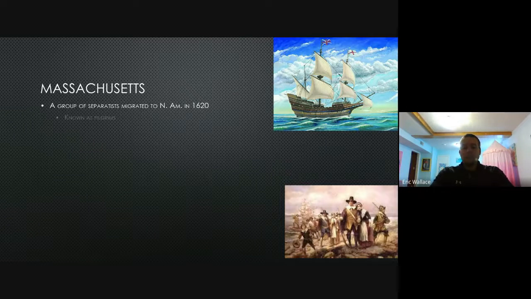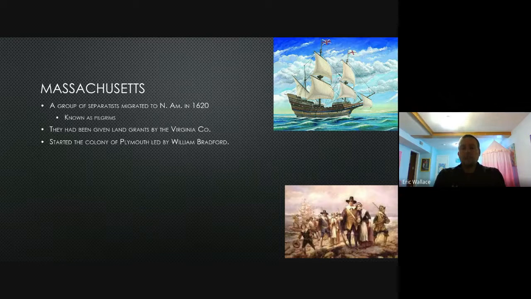These individuals are known as pilgrims. Okay, and I know you talked about pilgrims before. There have been millions of pilgrims throughout history. A pilgrim is just someone who is moving or fleeing for religious reasons. So anybody that leaves one country to go to another because they're being persecuted because of their beliefs is considered a pilgrim. Okay, we know the pilgrims when we think about Thanksgiving and all that. But there have been, like I said, millions of pilgrims throughout history when it comes to religious freedoms. And they've been given this land grant by the Virginia Company. Okay.